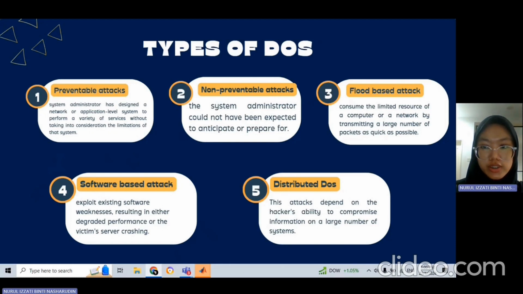Number 3 is the flood-based attack, where it consumes the limited resource of a computer or a network by transmitting a large number of packets as quickly as possible. Number 4 is the software-based attack, where it exploits existing software weaknesses, resulting in either degraded performance or the victim server crashing. Number 5 is the distributed denial of service, where these attacks depend on the hacker's ability to compromise information on a large number of systems.